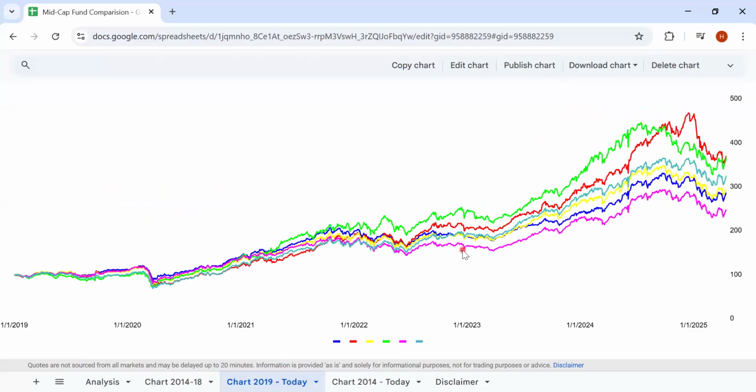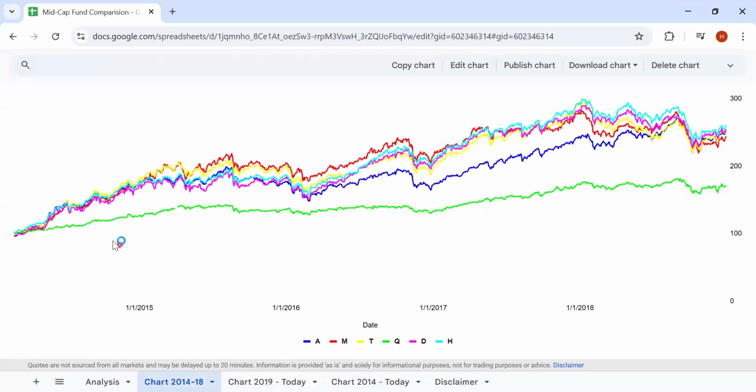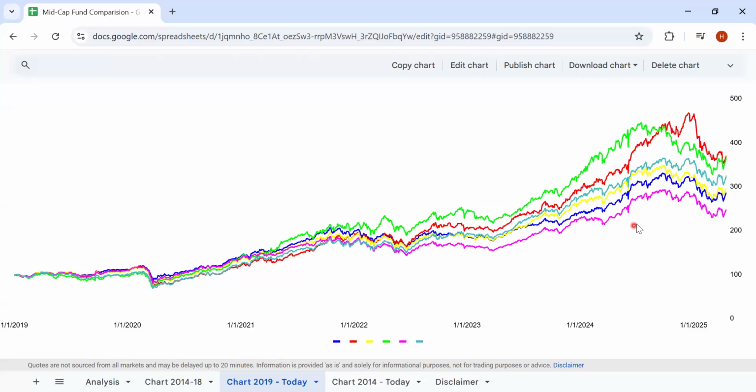From 2019 to today, Motilal Oswal has delivered the highest return, along with the Quant mid cap fund. But earlier, the Quant mid cap fund had not delivered anything. It was pretty much flat. So had somebody accumulated all these years in the Quant mid cap fund, probably in this time period, he or she would have got stellar returns, right? So that's how things will change in the equity market.